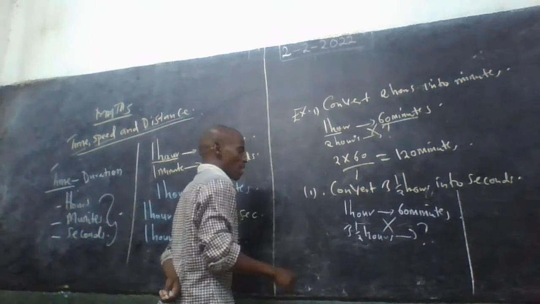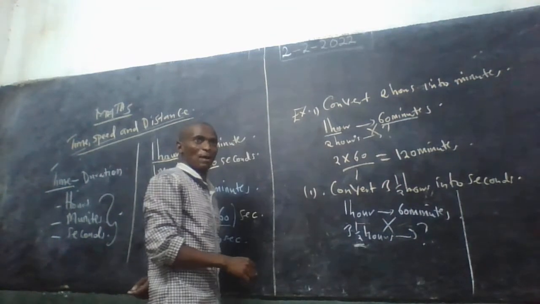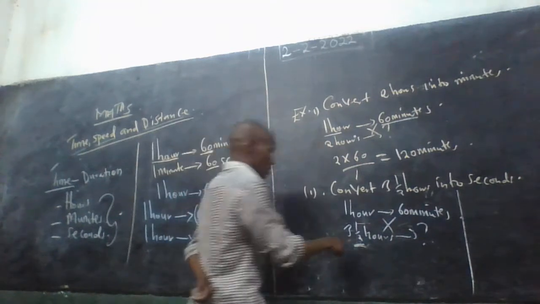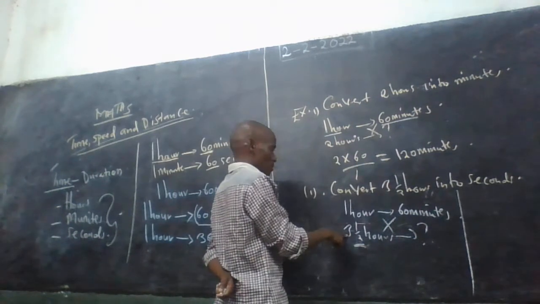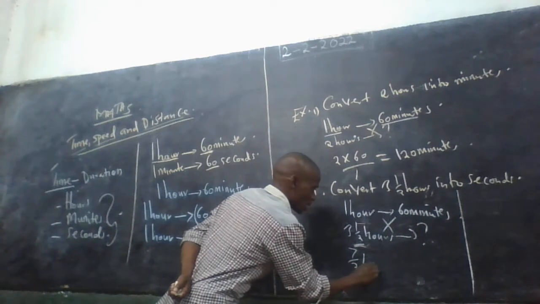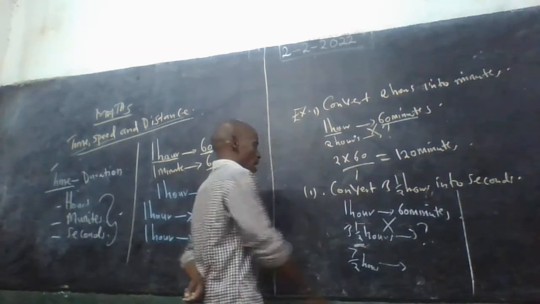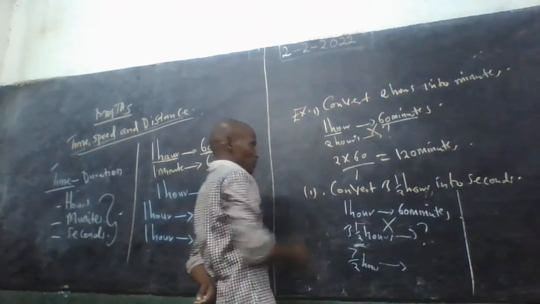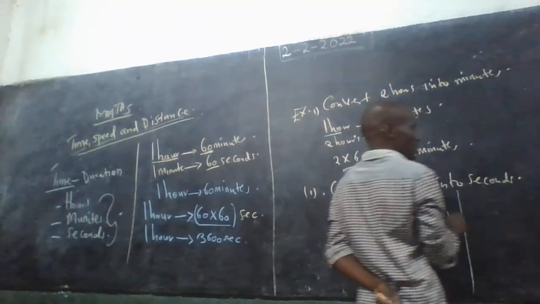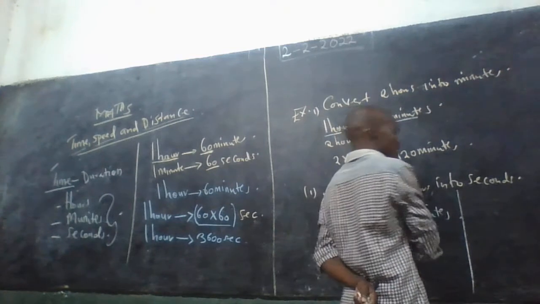Now here we have 3.5 hours. It is good we make it a proper fraction. This is 2 times 3 is 6, plus 1, 7. That is 7/2 hours. If 1 hour is 60 minutes, how about this one? So what's the answer? 210.